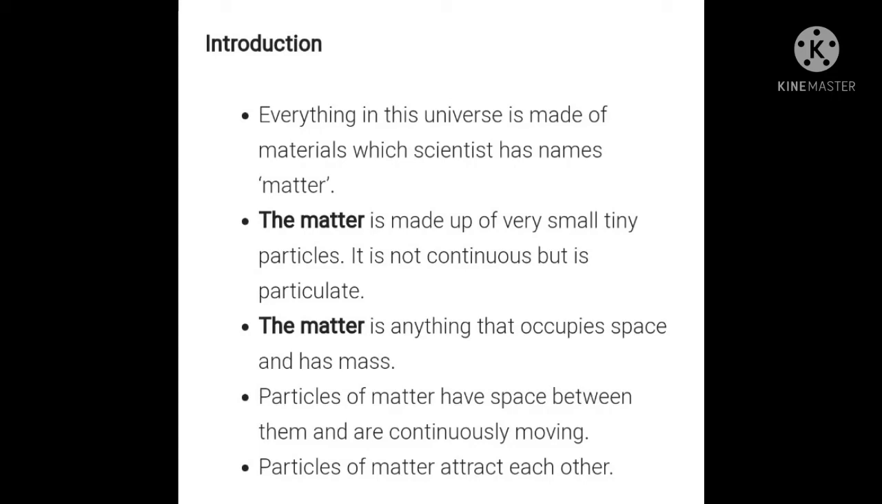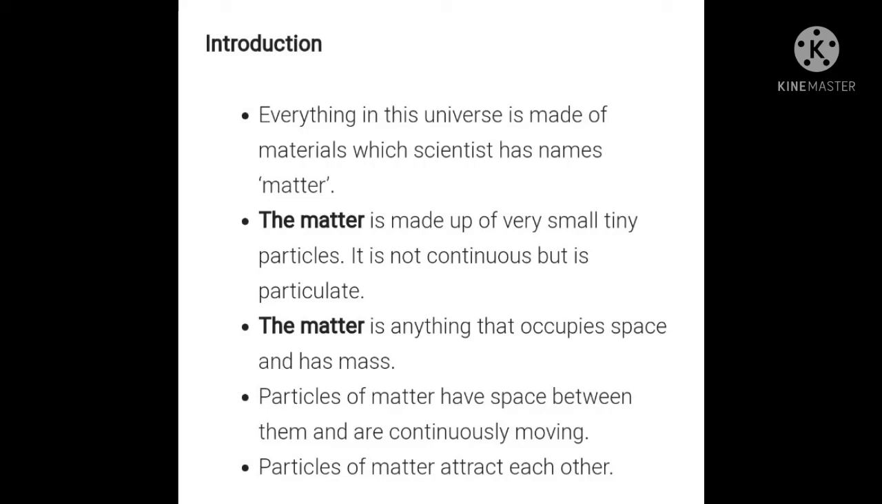Now everything in this universe is made up of materials which scientists have named matter, because every substance in this universe will occupy space and have mass. The matter is made up of very small, very tiny particles. It is not continuous but particulate. The matter is anything that occupies space and has mass, which I have already told you.